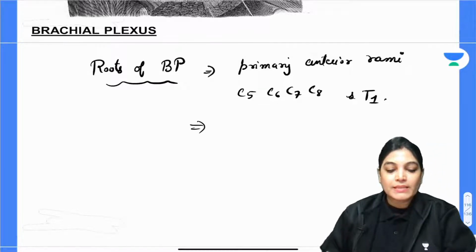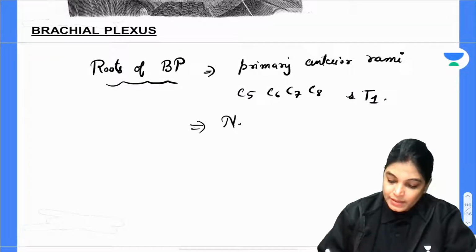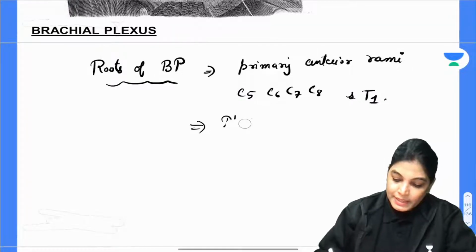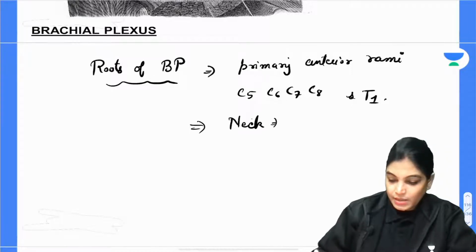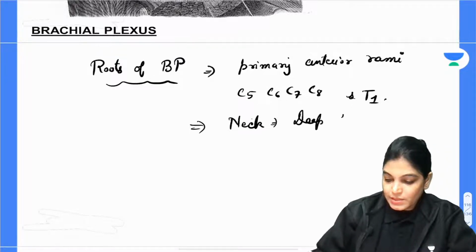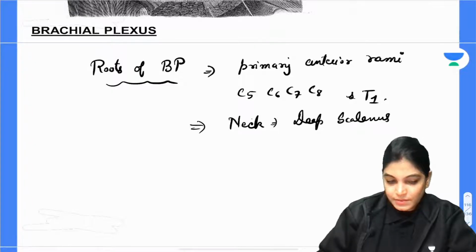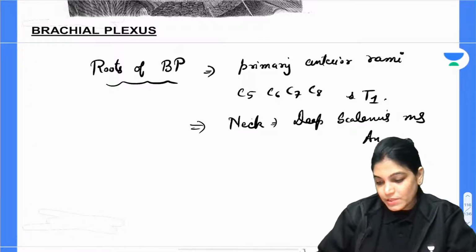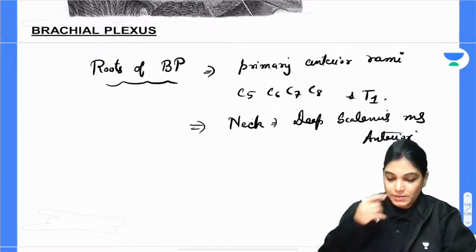And the roots of brachial plexus are located in the neck, deep to the scalenus group of muscles. To be more specific, deep to scalenus anterior muscle.